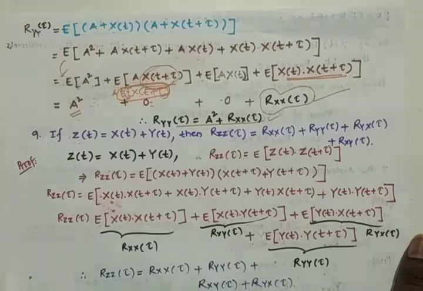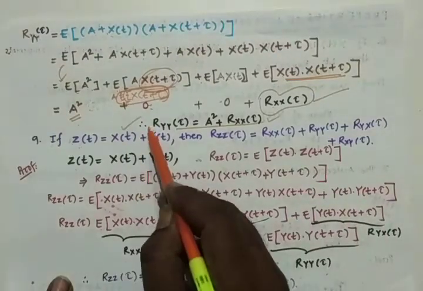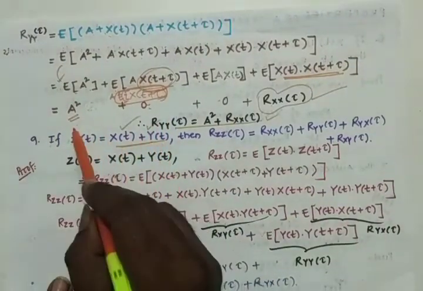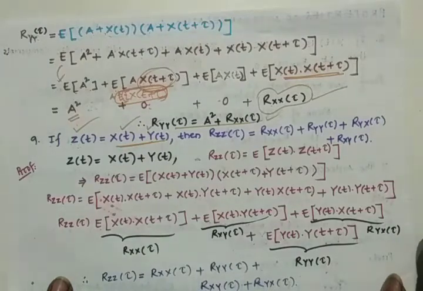Now I am going with the ninth property, that is, the two random processes, x of t and y of t, which are the components in the random process z of t.